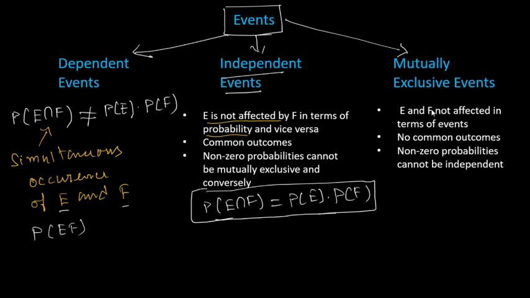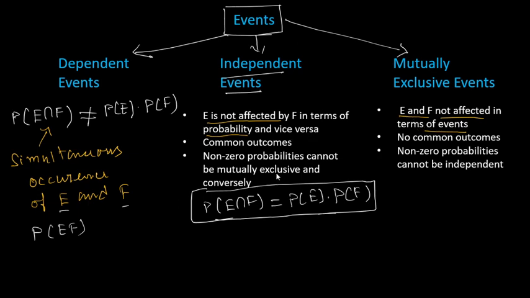Whereas in mutually exclusive events, E and F are not affected in terms of events only, not in terms of probability. So that makes the difference.